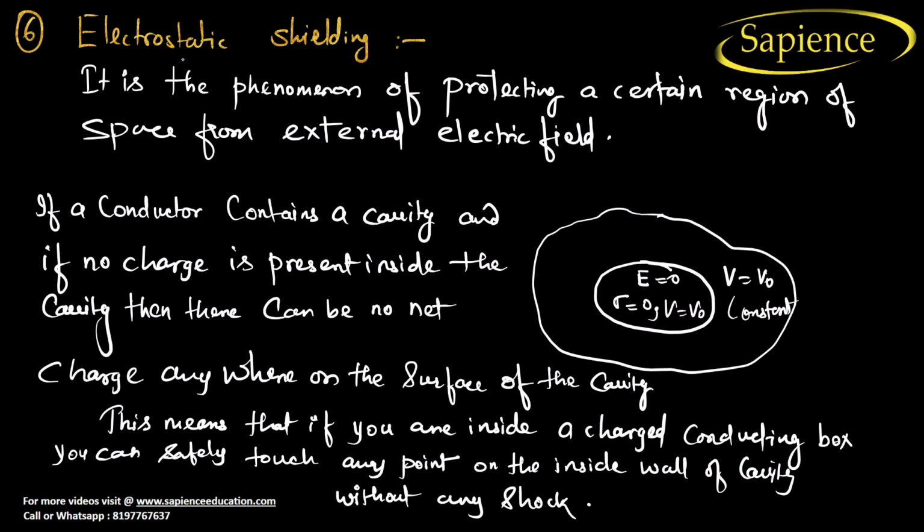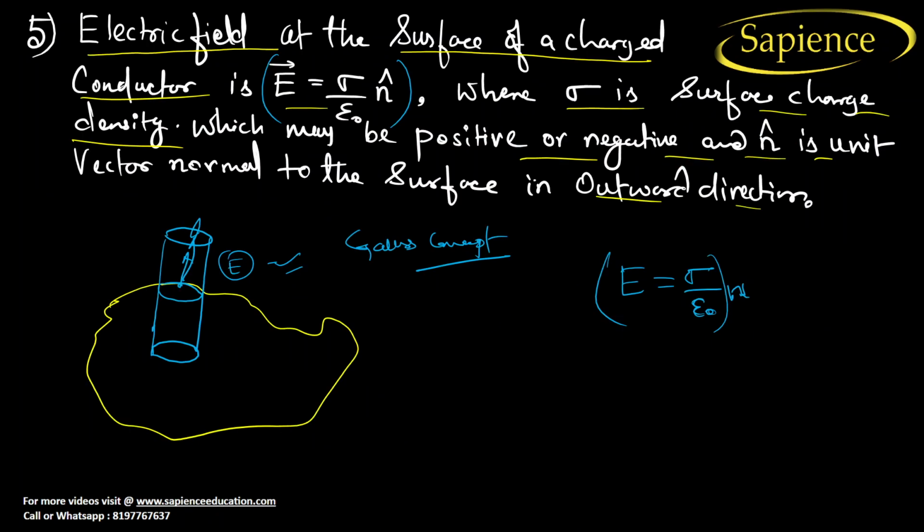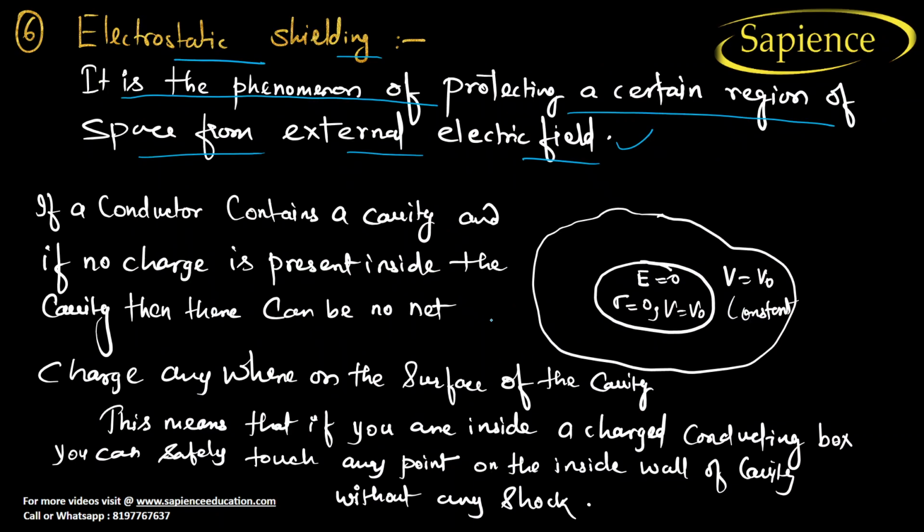It is electrostatic shielding. What is electrostatic shielding? It is the phenomenon of protecting a certain region of space from external electric field. Now the thing is that we know that in any conductor, the charge is only outside, and inside the electric field is also zero, and charge will also be zero, right? So inside, if there is no charge density, what will happen? If a conductor contains a cavity, like this is the cavity, see, this is the cavity here, and if no charge is present inside it, then definitely in this cavity there can be no net charge.